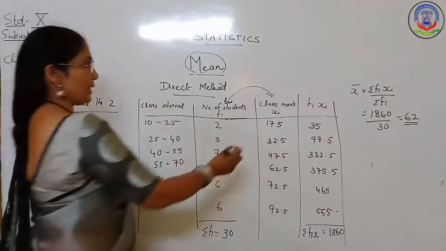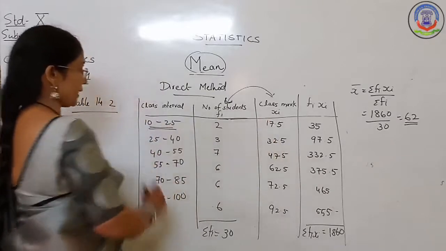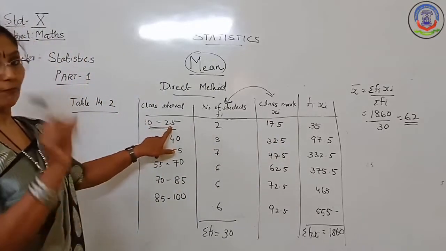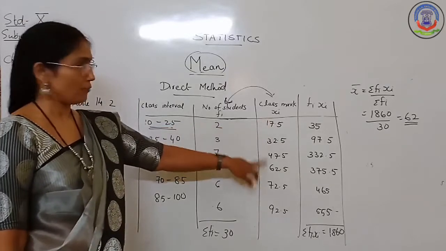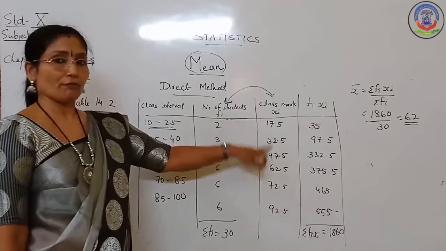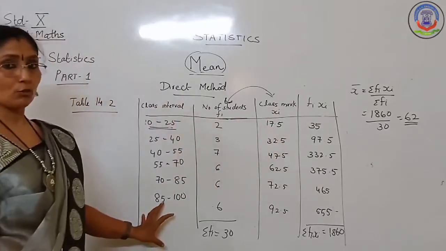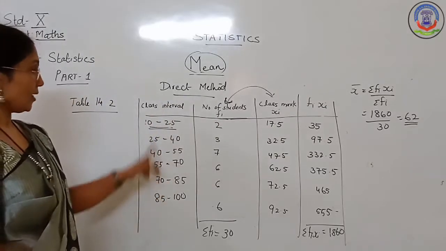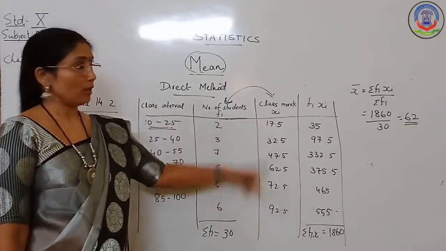Now you can see here that the class mark difference is also the same as the class size. That means for 10 to 25, the class size, the class width, is 15. The same way, 17.5 and 32.5, the difference is 15. 32.5 and 47.5, the difference is 15. If the classes are continuous and of equal class length, your class size, then you can say that the class marks also vary with the class size. Clear for you now?